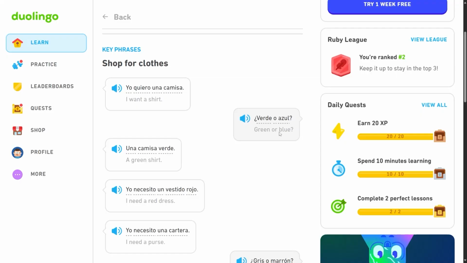Verde o azul. So verde, so a couple of colors in here. Verde is green. O is or, just like E is and. O is the word or. Azul, like lapis lazuli, right? Azul, or blue. So, una camisa verde. Again, we put the adjectives after the object in a Spanish construct. Una camisa verde, a green shirt, right?